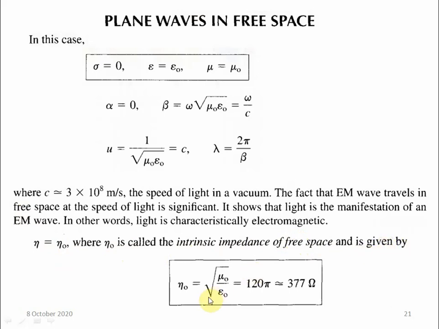So this we have already derived, I think. Eta 0 equal to root over mu 0 upon epsilon 0, and that is equal to 120 pi. And if you put the value of pi, you will get the value 377 ohm. So these are very important topics in waves, and a lot of numericals are also based on this.